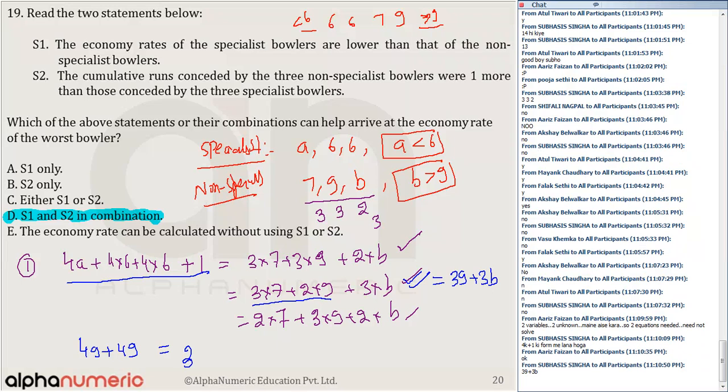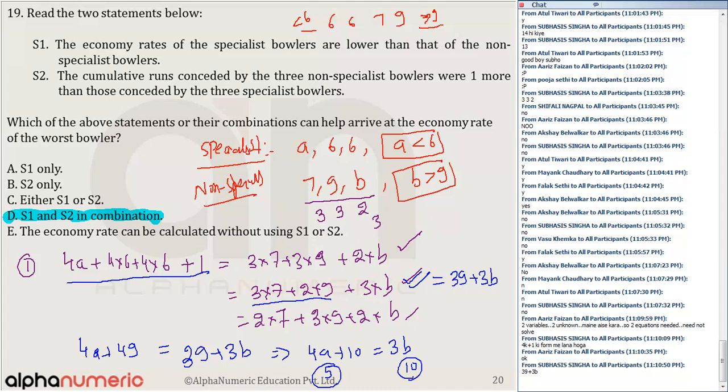So if you equate, 4A plus 49 is equal to 39 plus 3B. This implies 4A plus 10 is equal to 3B. From here you get the values of A and B. A is equal to 5, 4 into 5 is 20 plus 10, 30, and B is equal to 10.